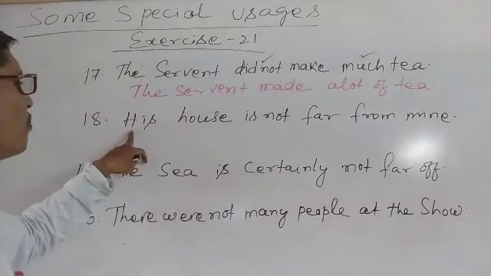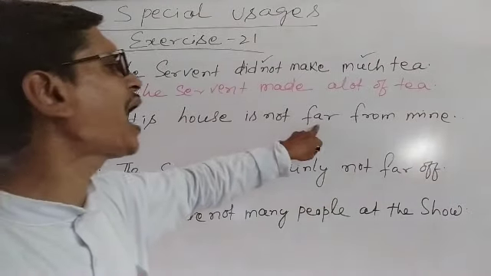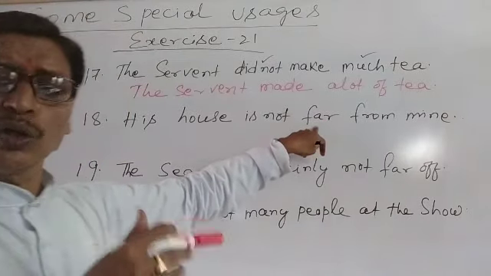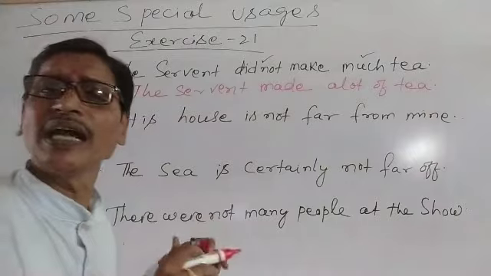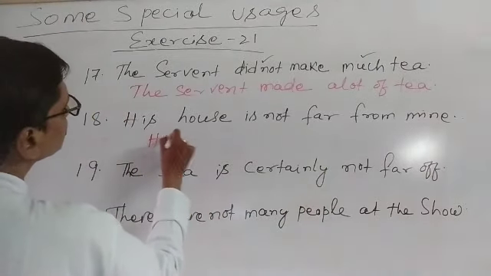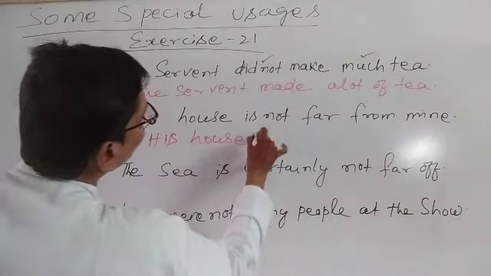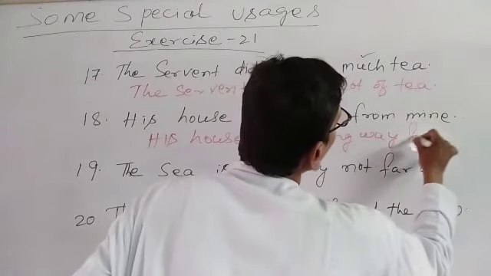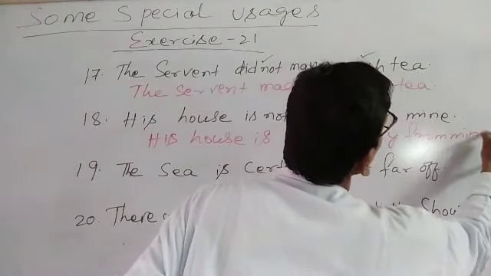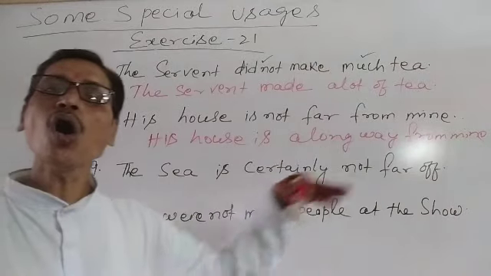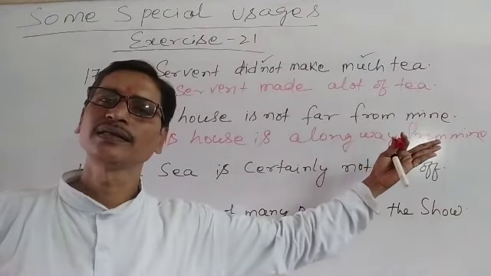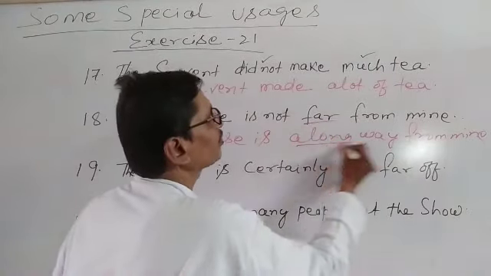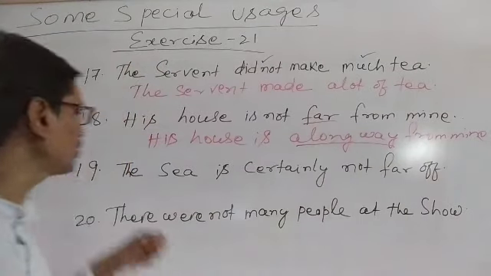So similarly, number 18, his house is not far from mine. Far means it is negative. So what we will do? For far we can use positively a long way. So his house is a long way from mine. Understand? So this is a positive sentence. Therefore, in place of far, we have used a long way. Okay?